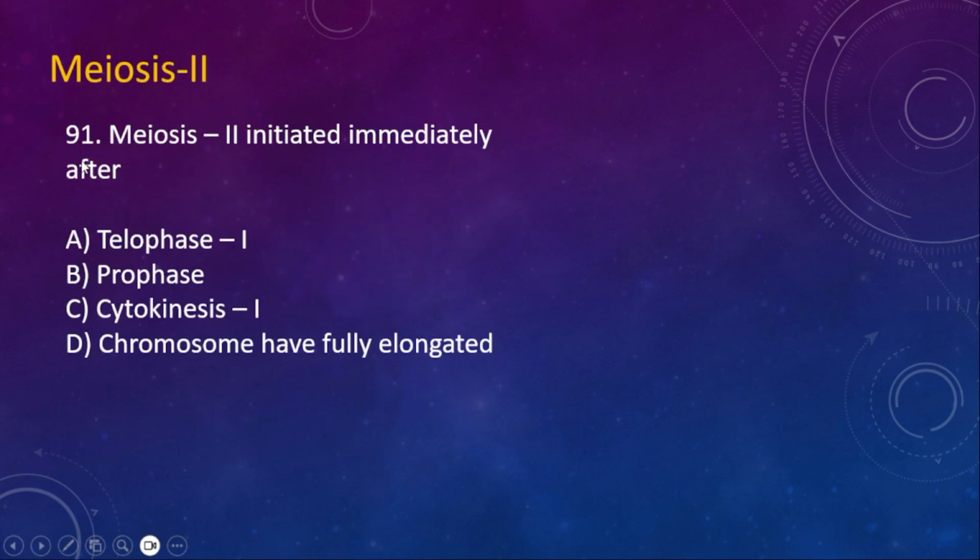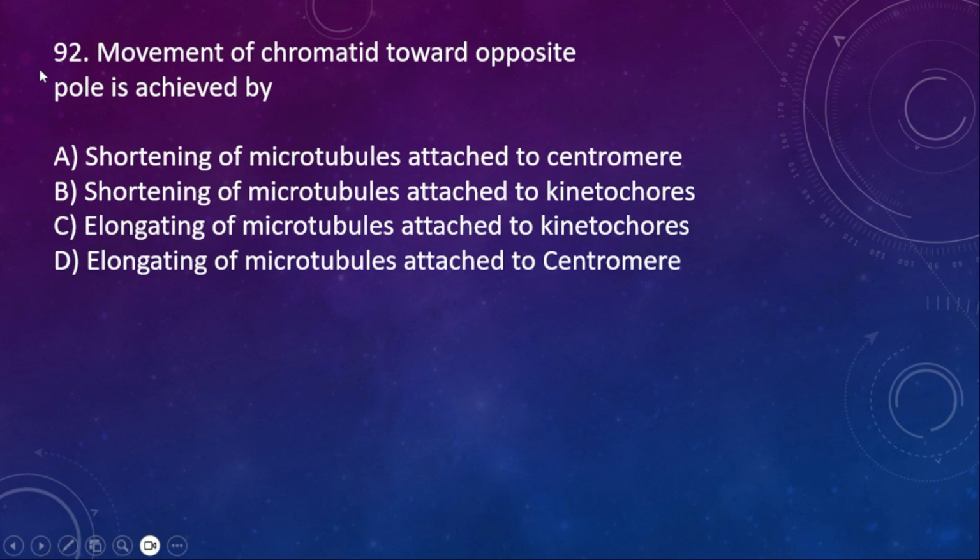Meiosis 2. 91. Meiosis 2 initiated immediately after option A, telophase 1, B, prophase, C, cytokinesis 1, D, chromosome have fully elongated. Here the right option is cytokinesis 1. Immediately after the cytoplasm is divided, meiosis 2 is initiated.